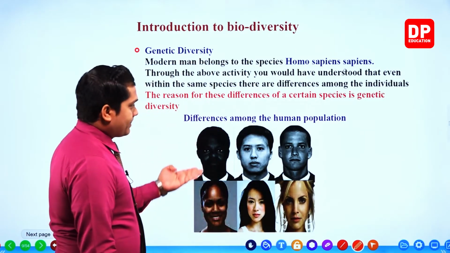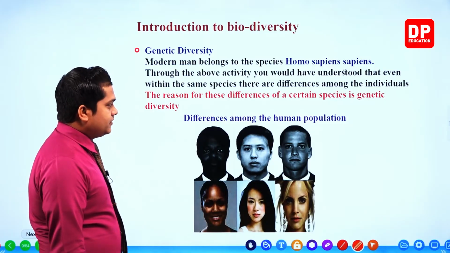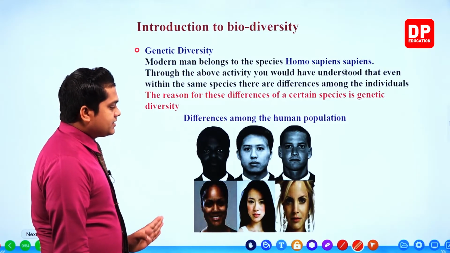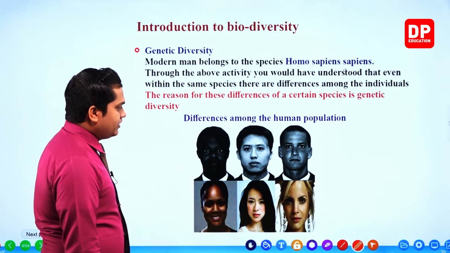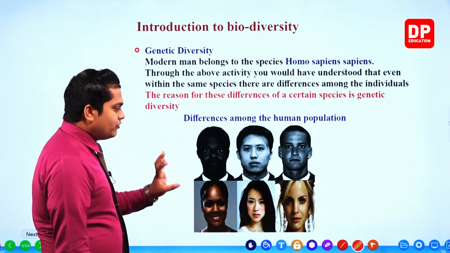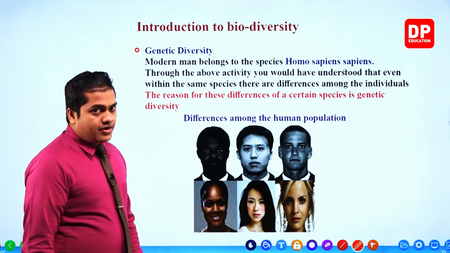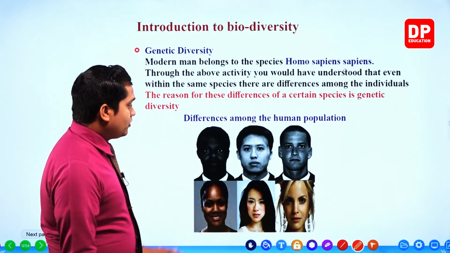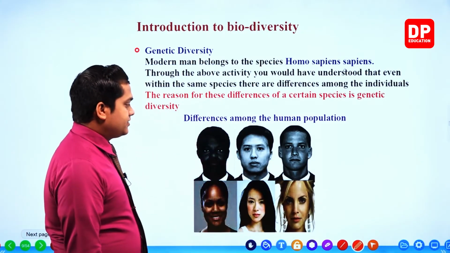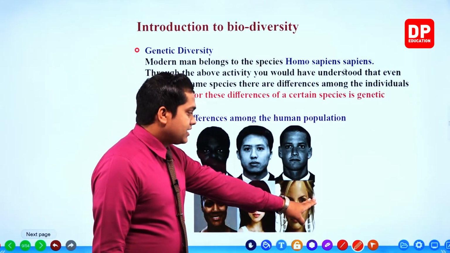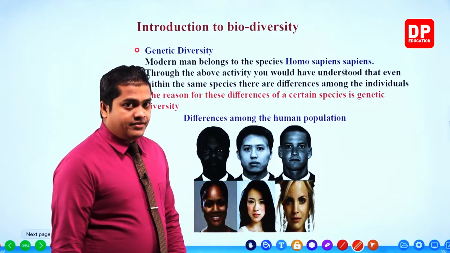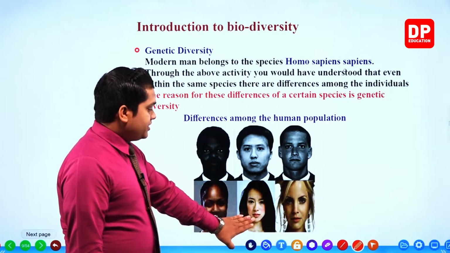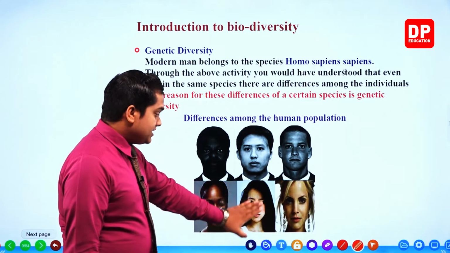So, as you can see within the figure, there are several differences between the ethnic groups, right? There are different ethnic groups living on our planet Earth. Within those ethnic groups, you can observe these differences. Some might have blonde hair and very fair skin.